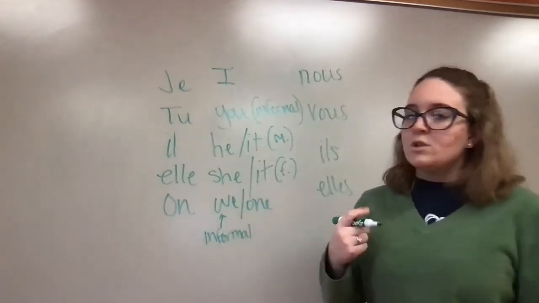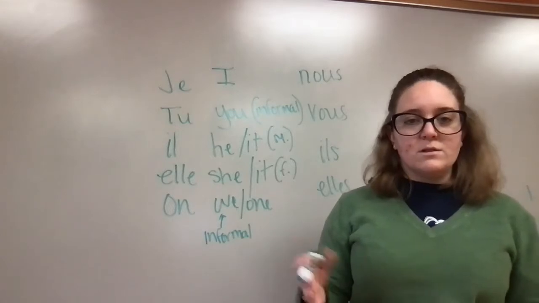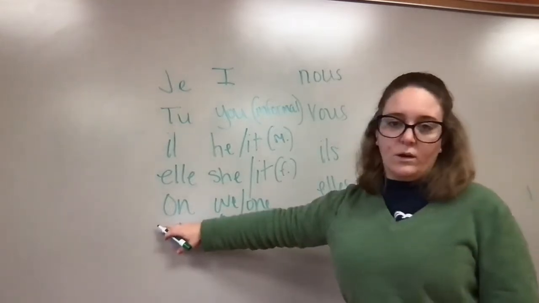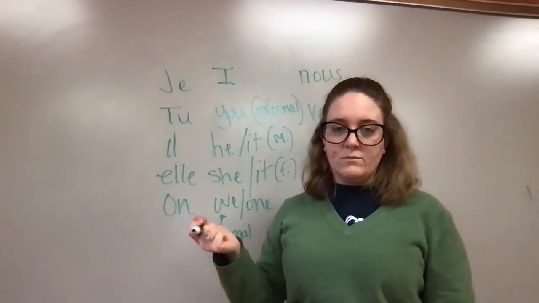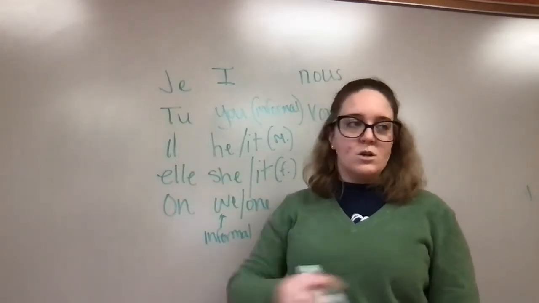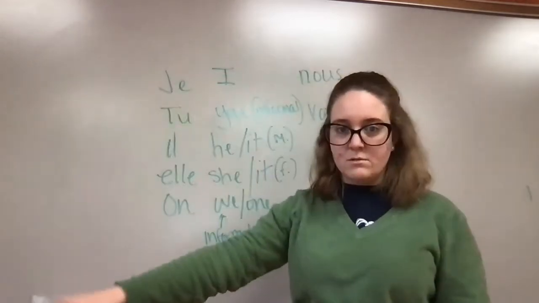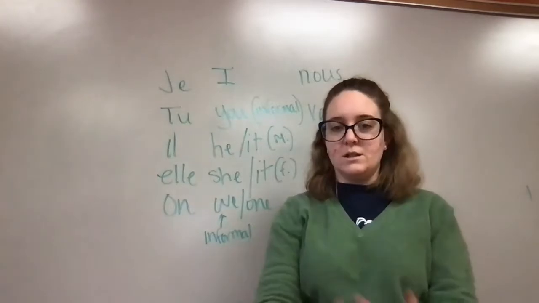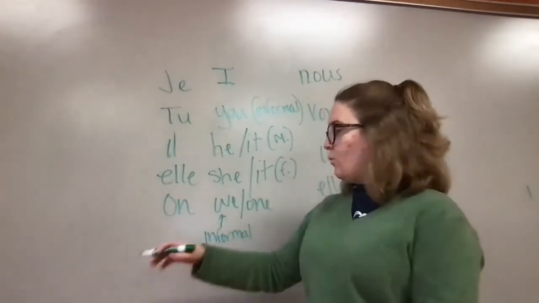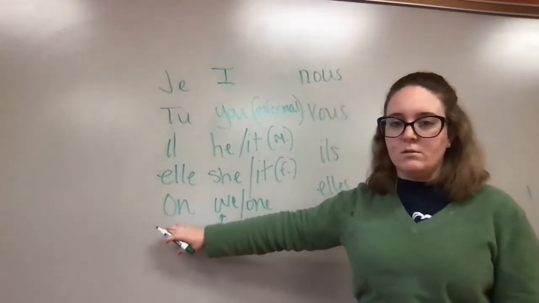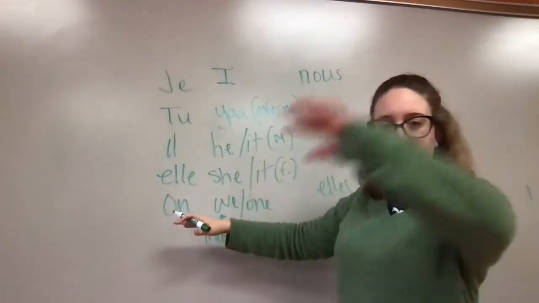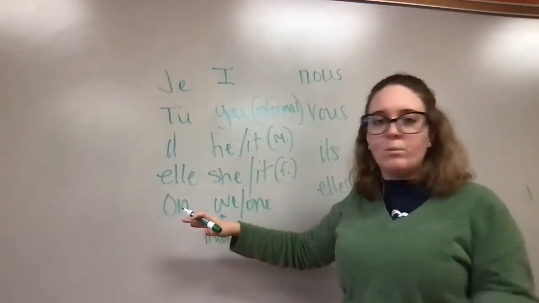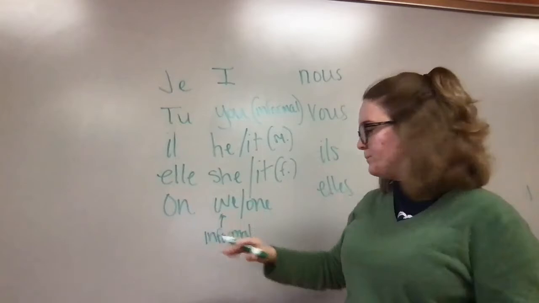You will often hear me reference this when we are in class. I can say, on parle français. We speak French. So we, as a class, I am including us in a group, we speak French, but we're using this form instead of the formal form because we're all friends. We're all on an equal playing field in the classroom.